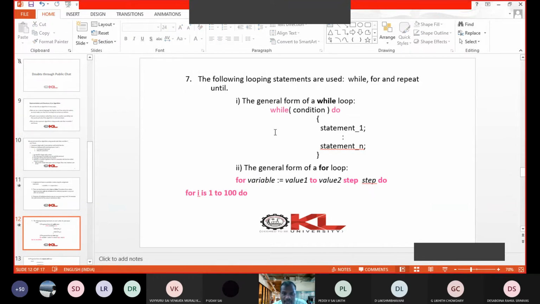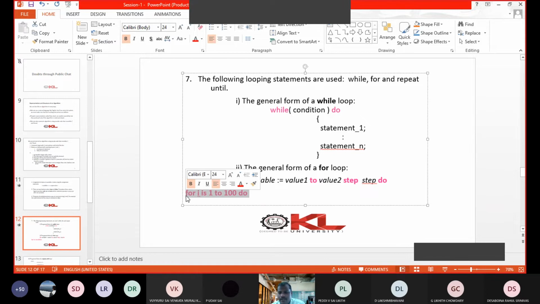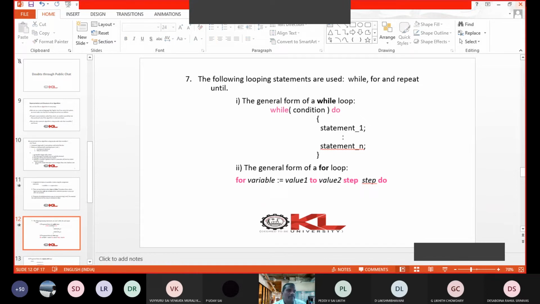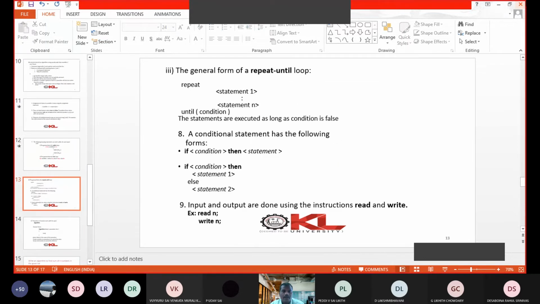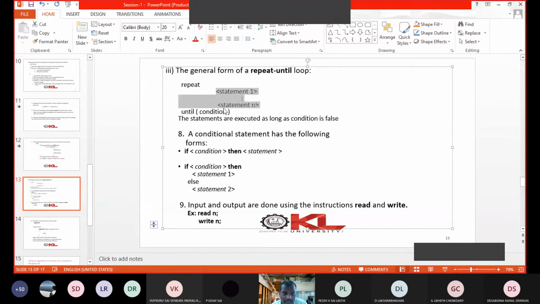Similarly for the while statement. Got the point? These are very important because in almost all algorithms we write either a for statement, a while statement, or an if else statement. Here we use another statement, repeat until. We need to execute a set of statements until some condition is true. We use this repeat until condition. This is the syntax of the repeat until loop.